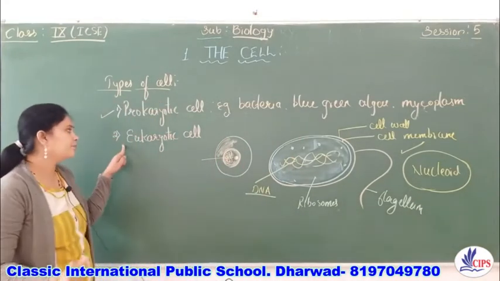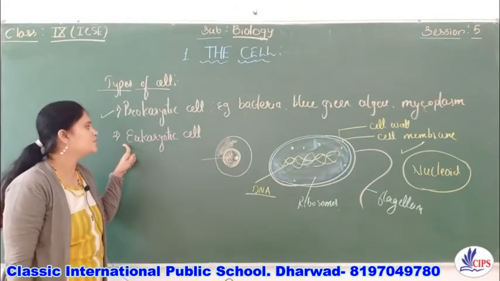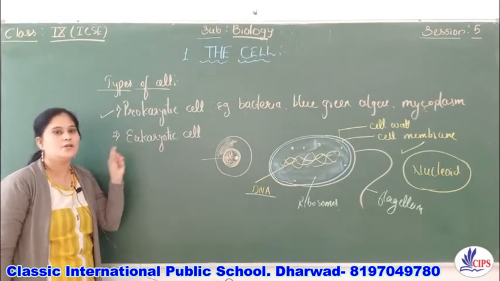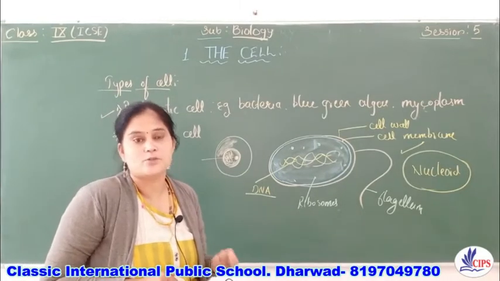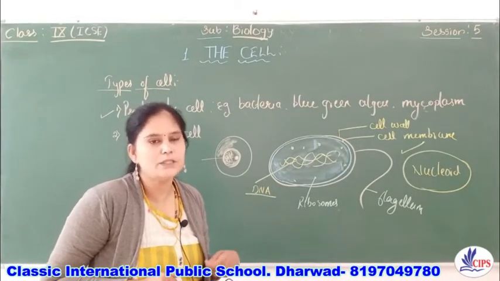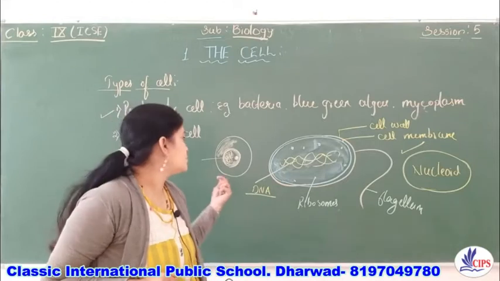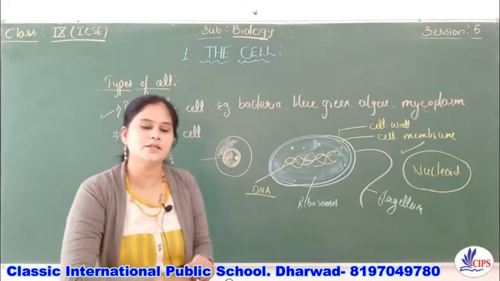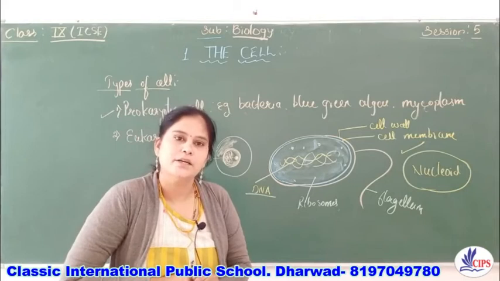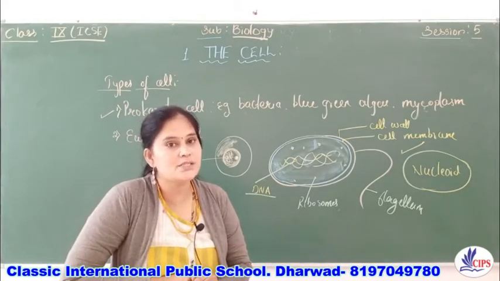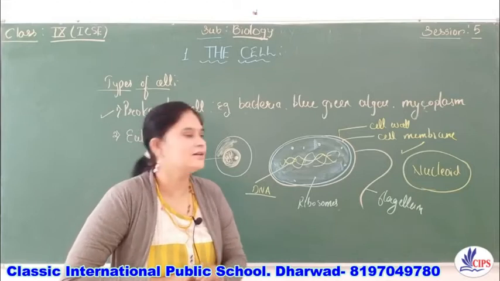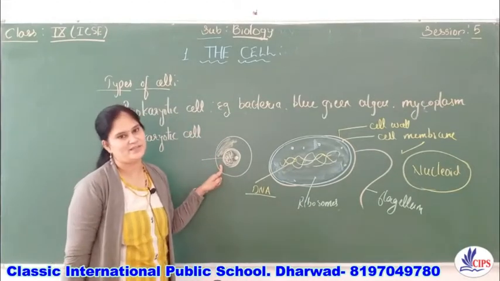Now come to the second type, that is the eukaryotic cell. Children, we already studied the eukaryotic cell, the plant cell and the animal cell, right? So what do you mean by a eukaryotic cell? Yes, in eukaryotic cells, the nucleus is bounded by the nuclear membrane, right?